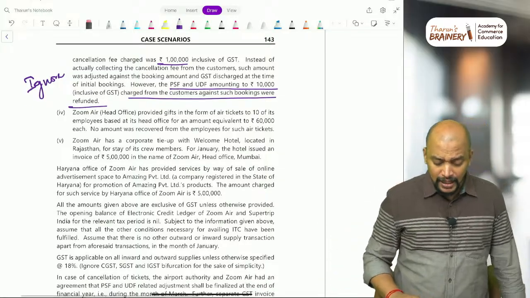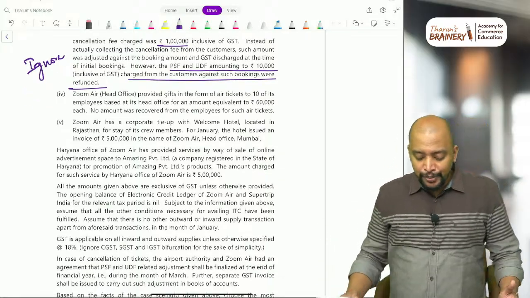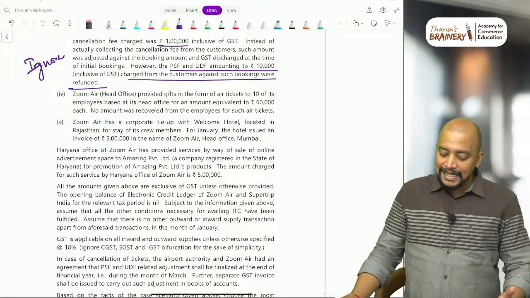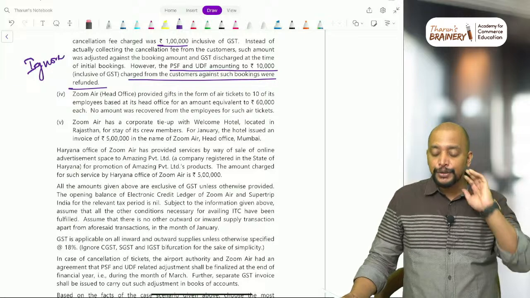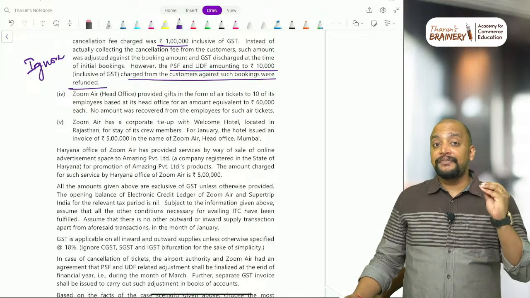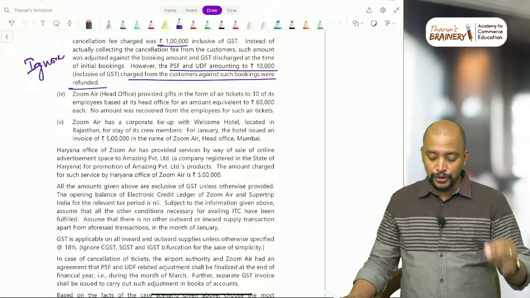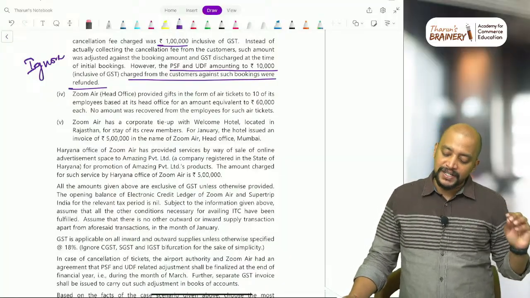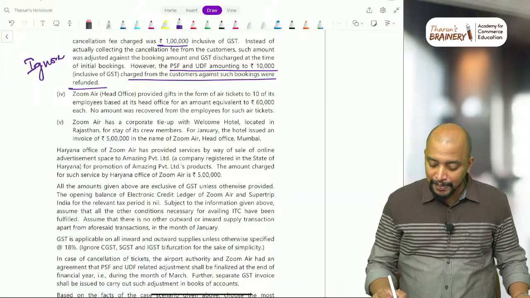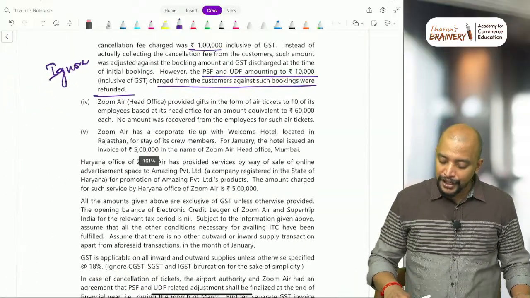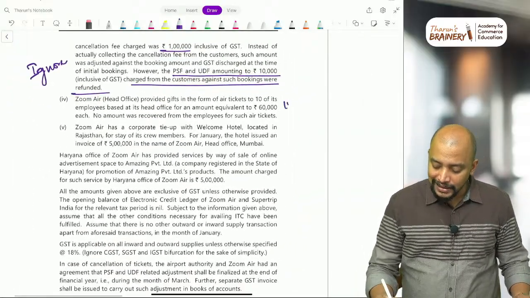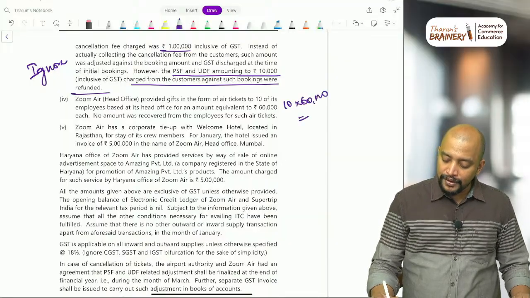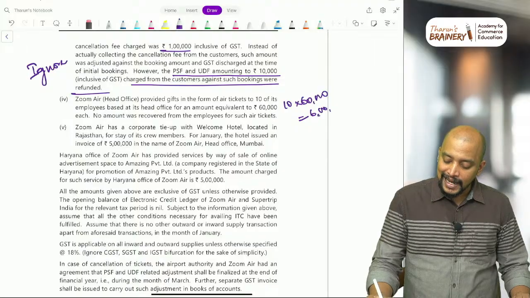Okay. Then Zoomer head office provided gifts in the form of air tickets to 10 of its employees based at its head office, for an amount equivalent to 60,000 rupees. As the value of the gift exceeds 50,000 rupees per annum per employee, no amount was recovered from the employees for such air tickets, but it will become a supply. So we need to take 10 air tickets into 60,000 rupees. Therefore, we need to take 6 lakhs as the value.